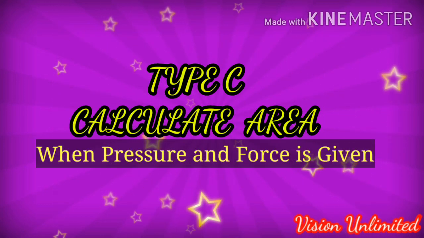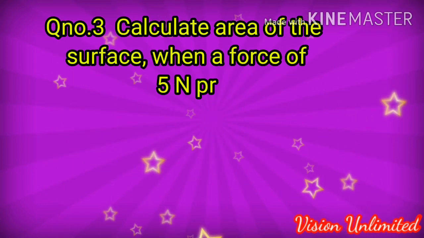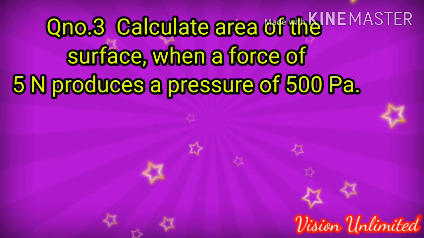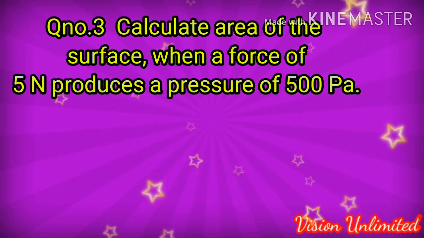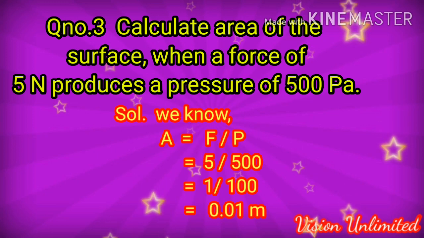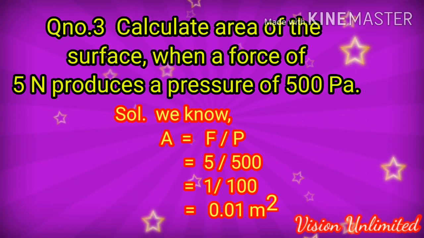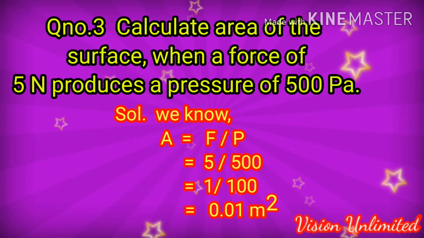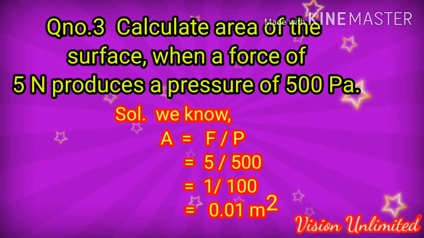Type C. Calculate area when pressure and force are given. Number 3. Calculate area of the surface when a force of 5 Newton produces a pressure of 500 Pascal. We know that area equal to force by pressure. If the force is 5 and pressure is 500, then in the simplest ratio we will get 1 by 100 and the answer for area will be 0.01 square meter.